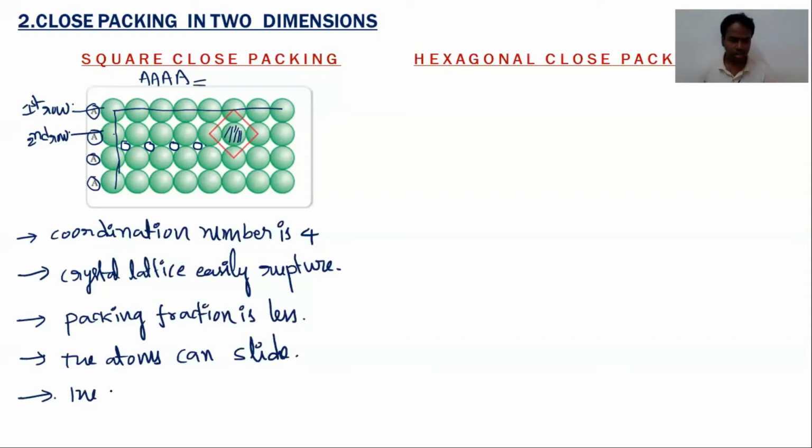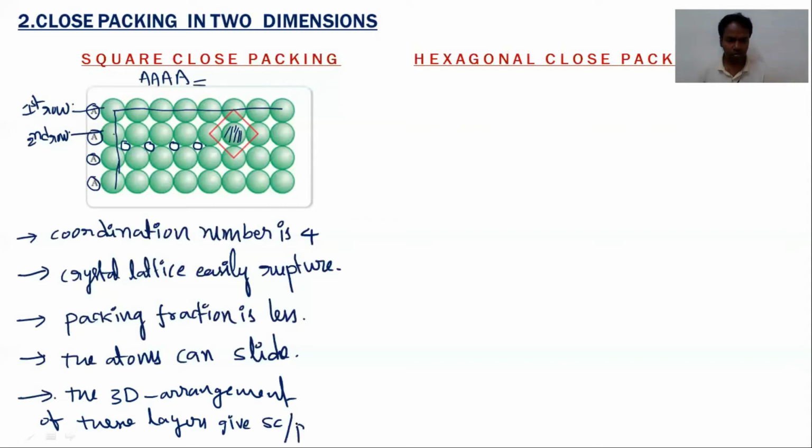So the 3D arrangement of these layers gives SC or PC, primitive cubic lattice or simple cubic lattice. So these are the features of square close packing of the lattice points.